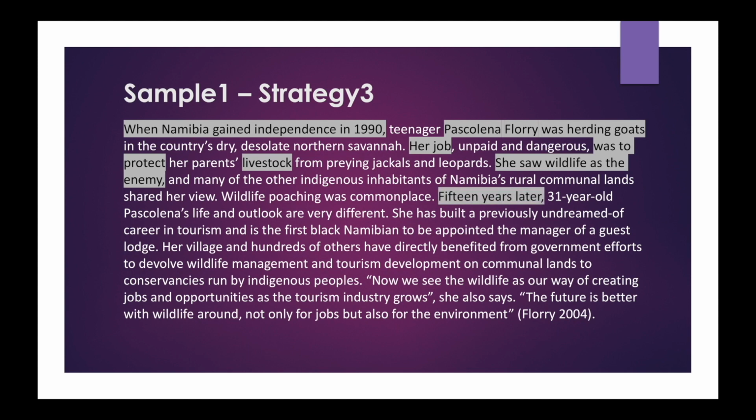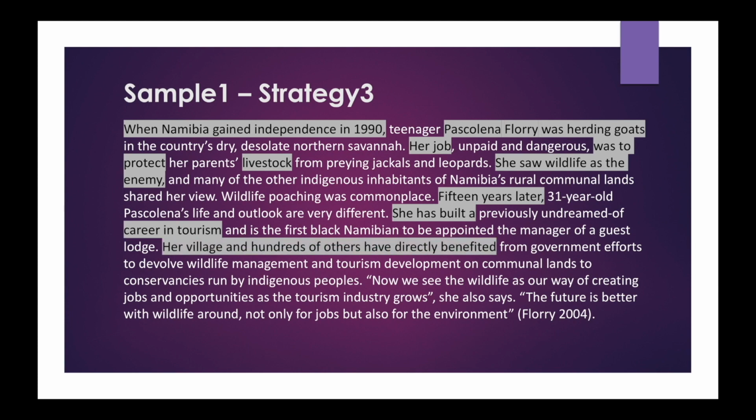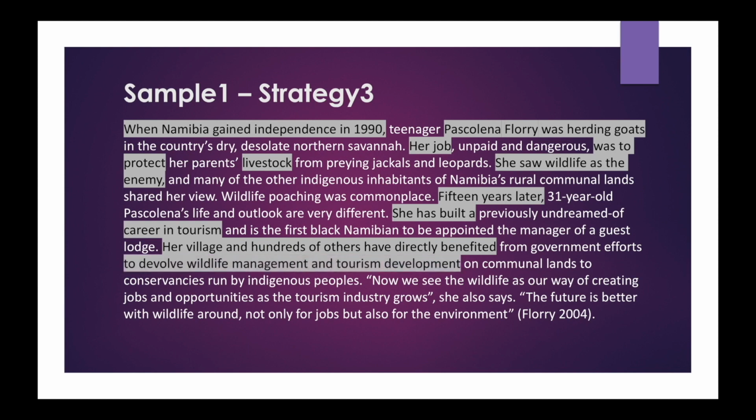15 years later, she has built a career in tourism and is the first black Namibian to be appointed the manager of a guest lodge is not required. Her village and hundreds of others have directly benefited because she has built something. So this is required. From government efforts is not required. To devolve wildlife management and tourism development. So what purpose she has built a career? This is required. On communal lands, where it's not required. To conservancies run by indigenous people. Who has run this is not required.